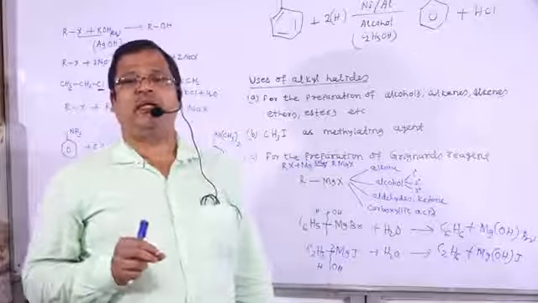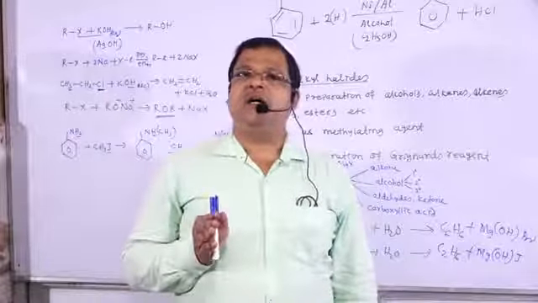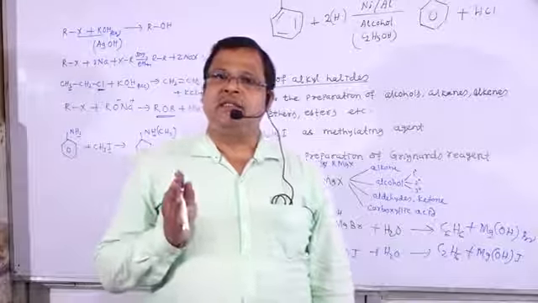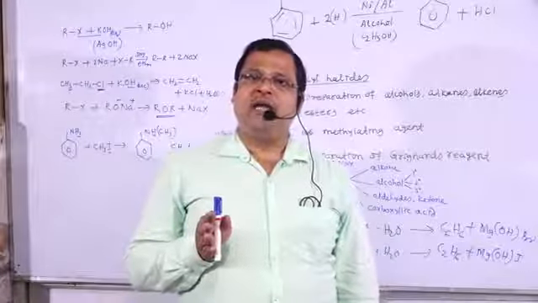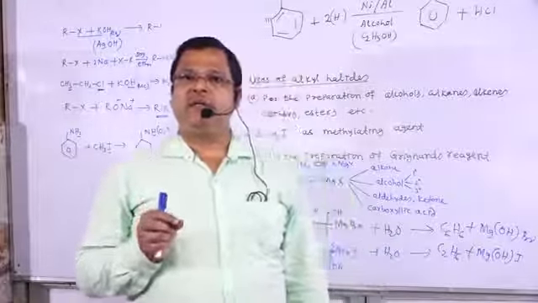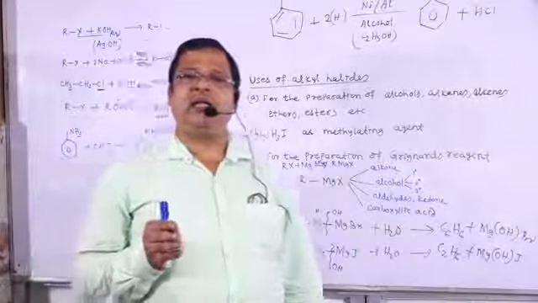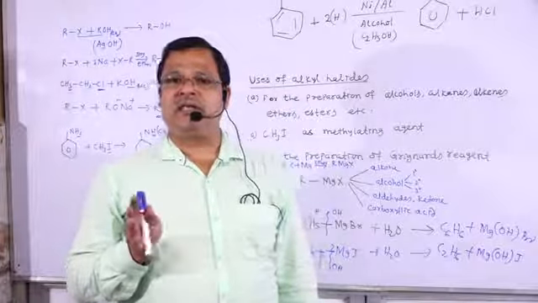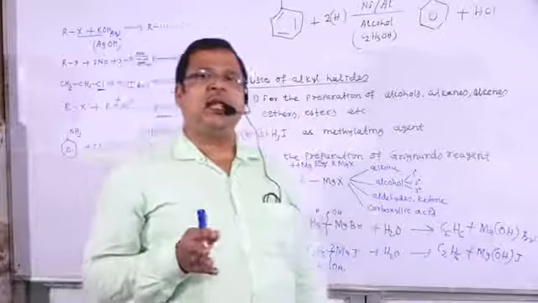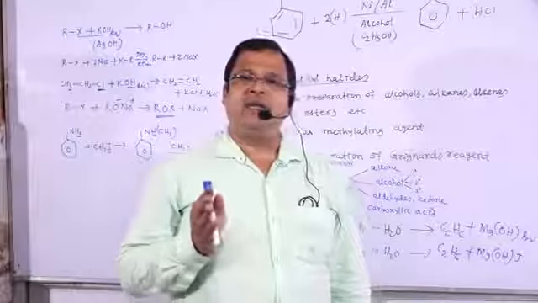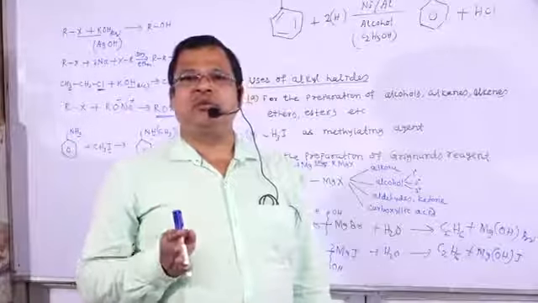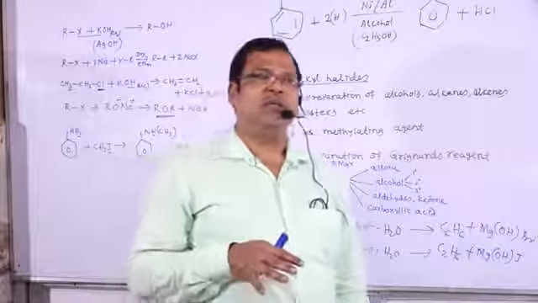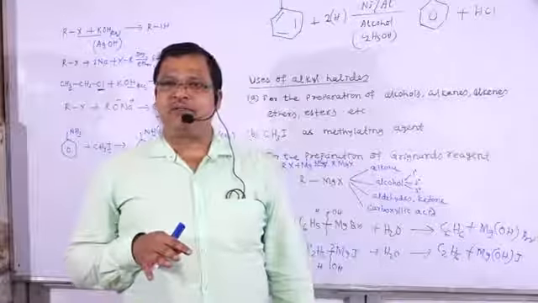Already we have completed methods of preparation of alkyl halides, aryl halides, properties of alkyl halides, aryl halides, reactivity of alkyl, aryl, vinyl, allyl, benzyl halides, nucleophilic substitution reactions in case of aryl halides, and electrophilic substitution reactions in case of aryl halides. So this is all about this alkyl and aryl halide chapter.